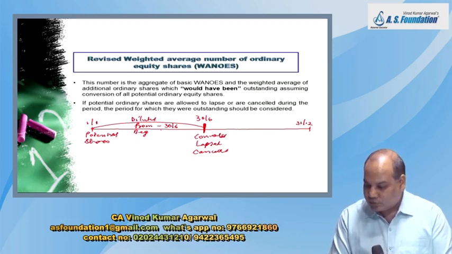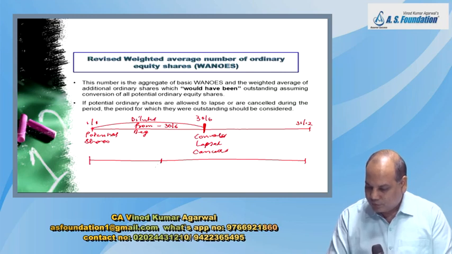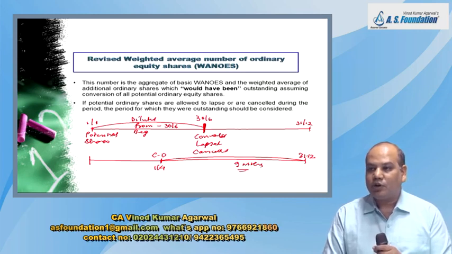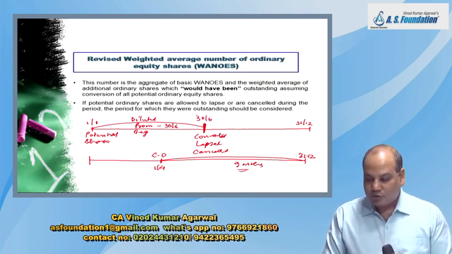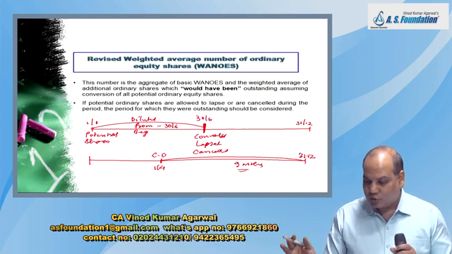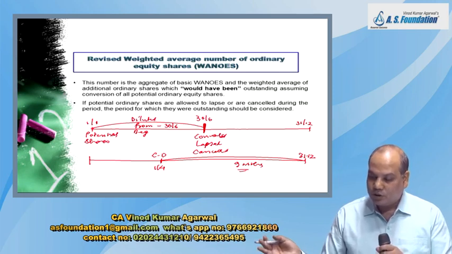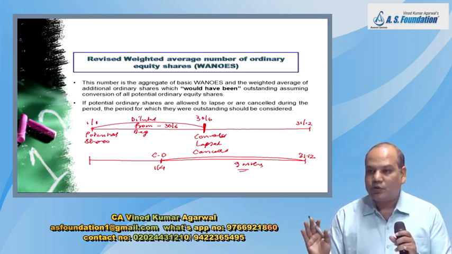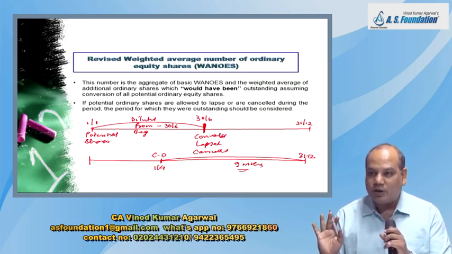Another possibility can be on 1st April, convertible debentures were issued. Year ending date is 31st December. Then we will consider it for a period of 9 months in the calculation of diluted EPS. Question the student will ask is, should we apply the weightage to potential share also? If nothing is given, then assume they were outstanding from the beginning.